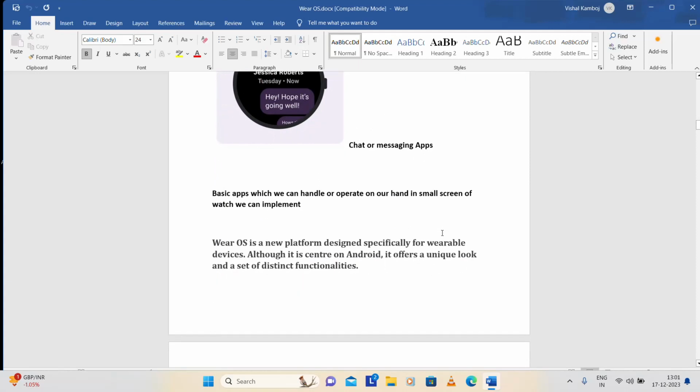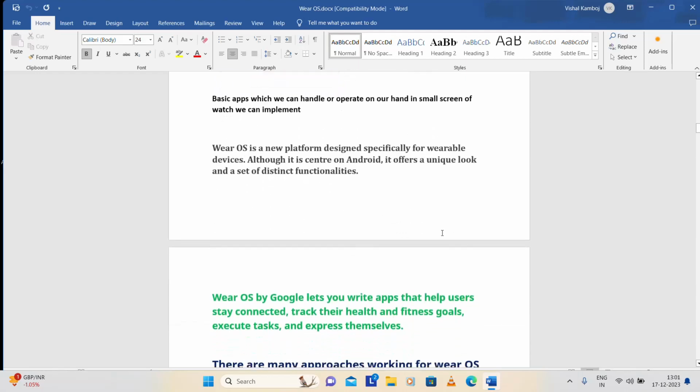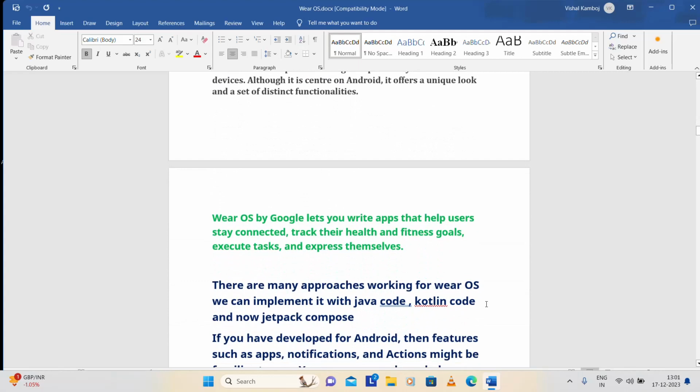Wear OS is a new platform designed specifically for wearable devices. That means we have a wearable operating system to operate it, like your mobile apps, so we can work on it the same way. Wear OS by Google lets you write apps that help users stay connected, track their health and fitness goals, execute tasks, and express themselves. We can do all these in our daily activity, and health and fitness is the top priority, and we can also give notifications, simply.